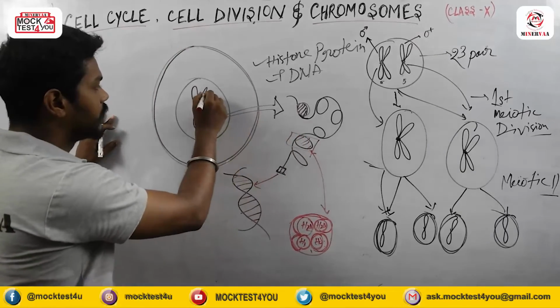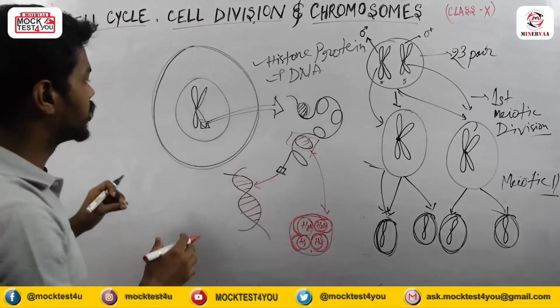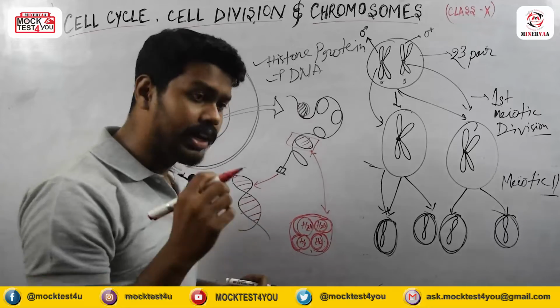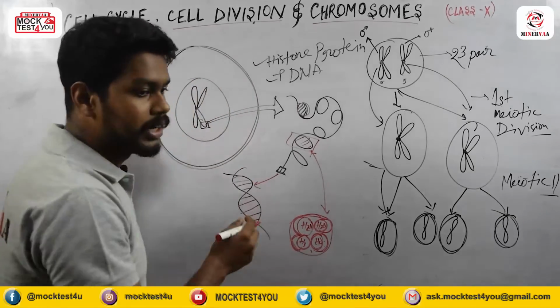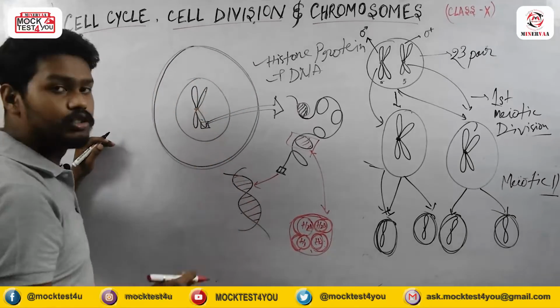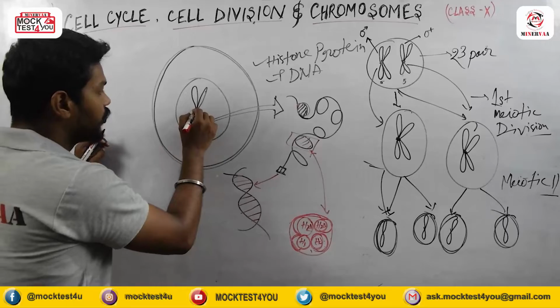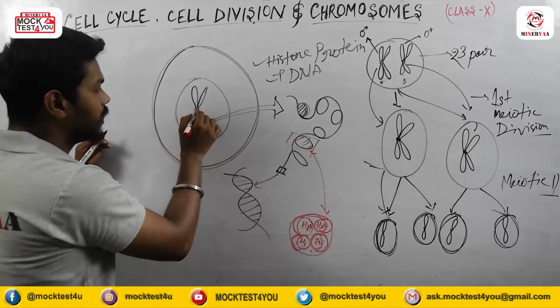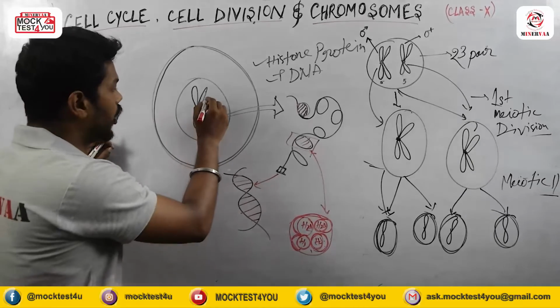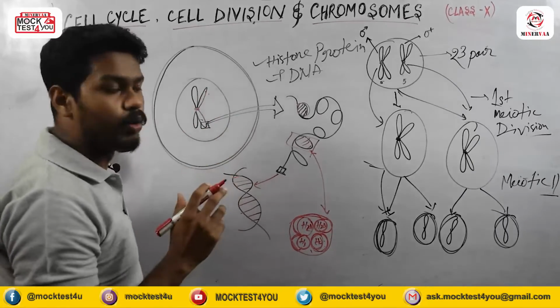And now if we talk about this chromosome, there are different types of chromosomes on the basis of the centromere region. If the centromere region is present in the mid portion, which we call the metacentric chromosome.